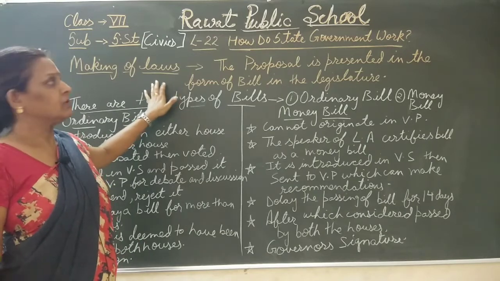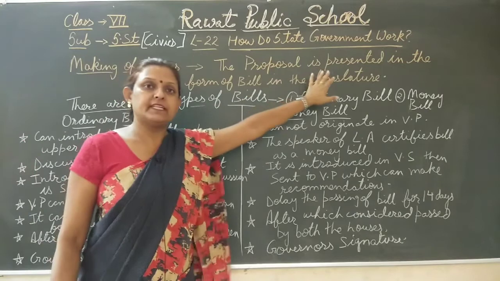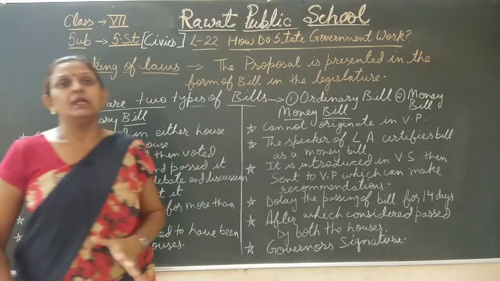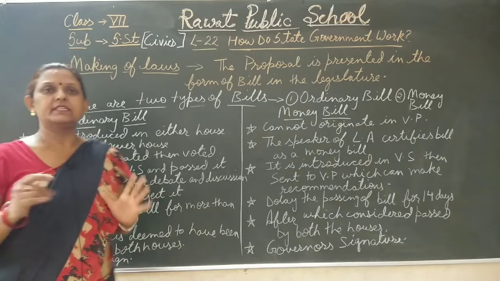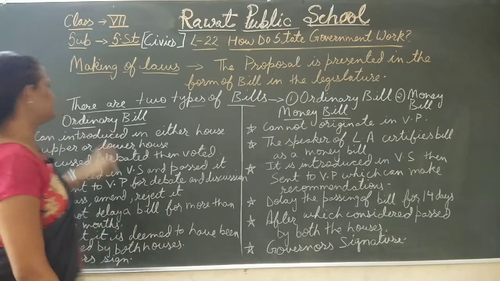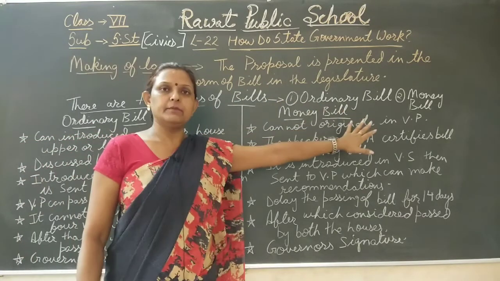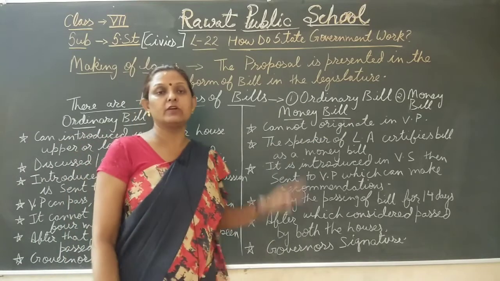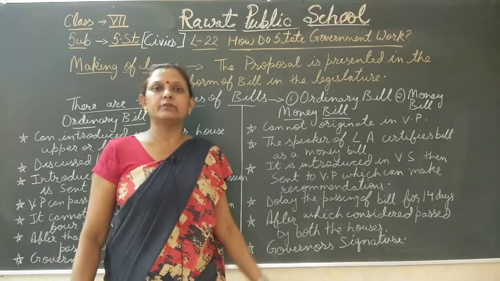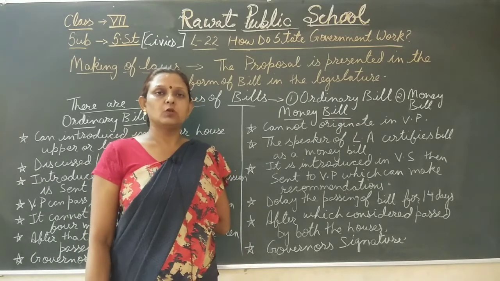Now how does the state legislature make laws? Before becoming a law, the proposal is presented in the form of a bill in the legislature. There are two types of bills, ordinary bill and money bill. What is an ordinary bill? A bill which is not related to money is called an ordinary bill. A bill which is related to money is called a money bill.